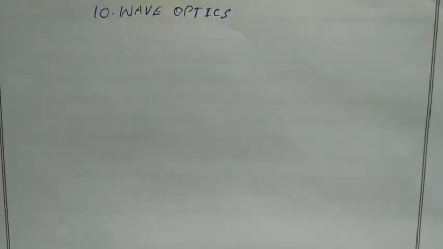Hello students, today we are going to see a new chapter, wave optics, which is the continuation of the previous chapter, ray optics. In the previous chapter, we studied by considering that light is a ray, which means light travels in a straight line. With that consideration, we explained reflection and refraction.